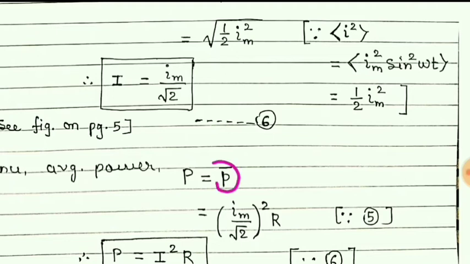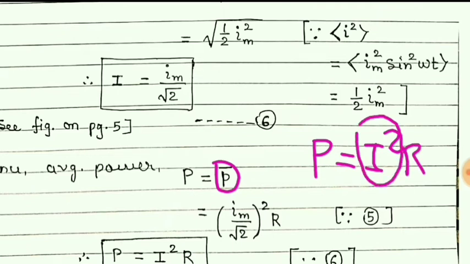P bar, we know that P is equal to I square R. But here this value we have to use as a root mean square. So from 6 we use this value for I square. R is a constant, which is the resistance of a resistor connected in a circuit.